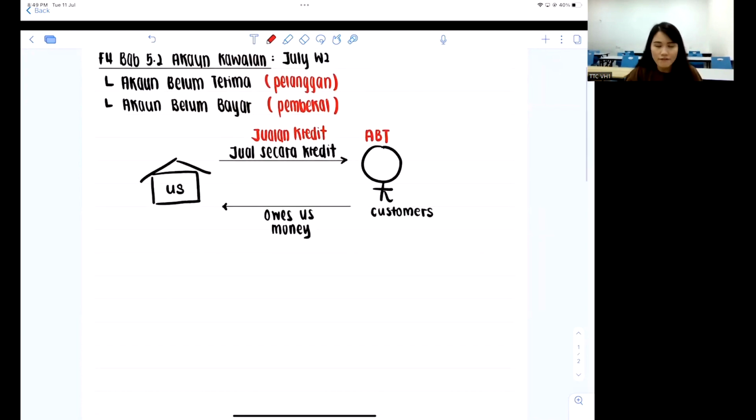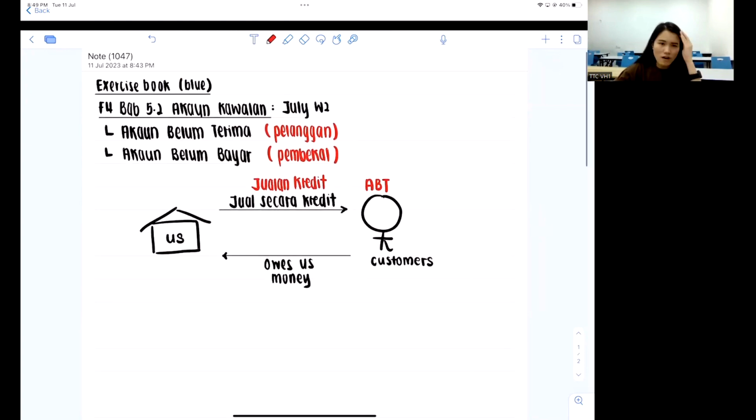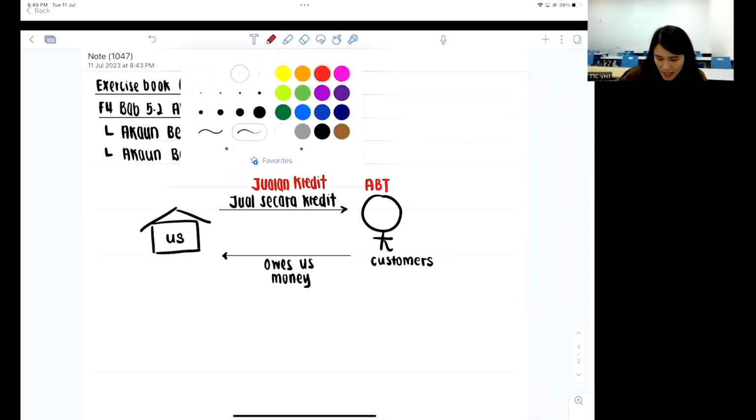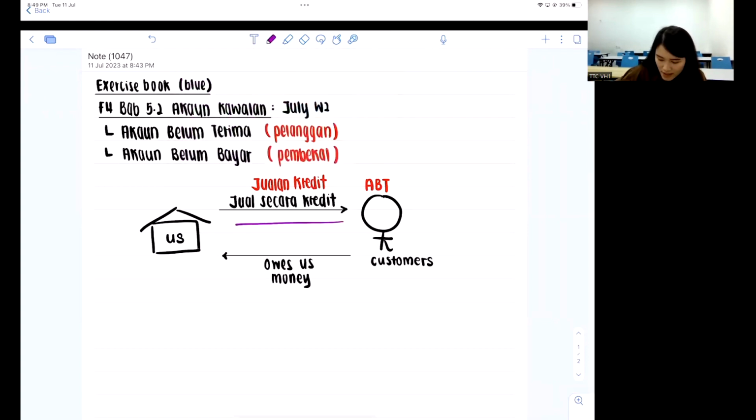So throughout the year, of course, we are expecting them to pay back. They can't just not pay, right? So of course, there will be a lot more transactions that happen between us and the customers. So I'll add on in between, in the middle. What can happen is maybe some of them decided they do not want the product. They will do pulangan jualan. Is that okay? So they might return it to us if they are not satisfied with the product.